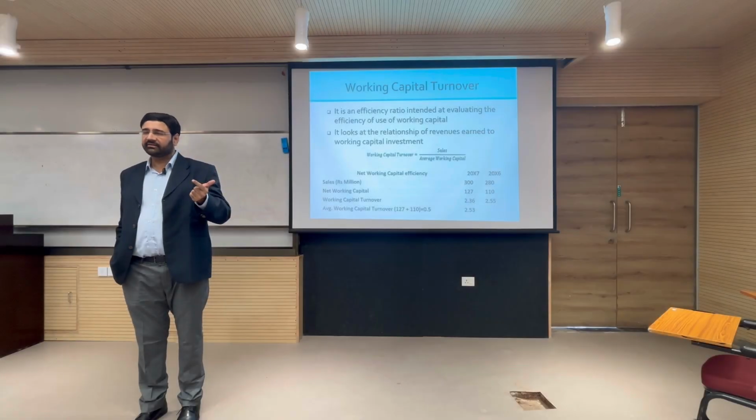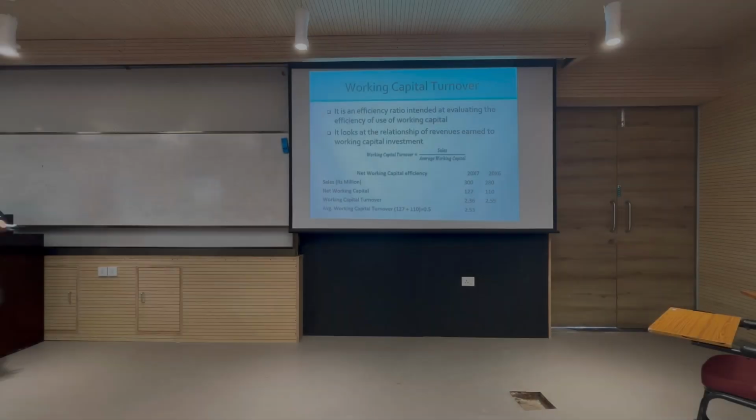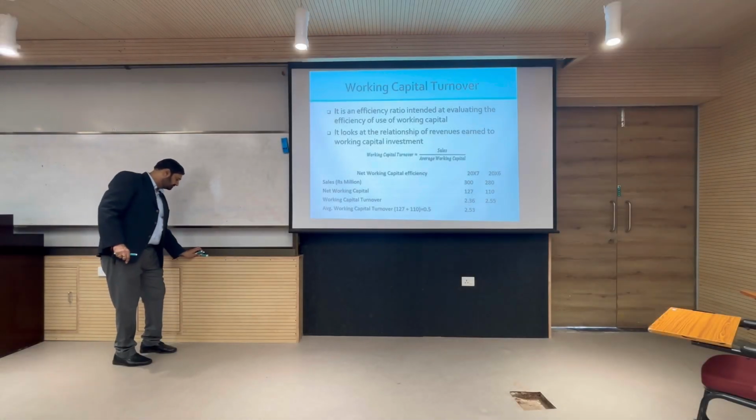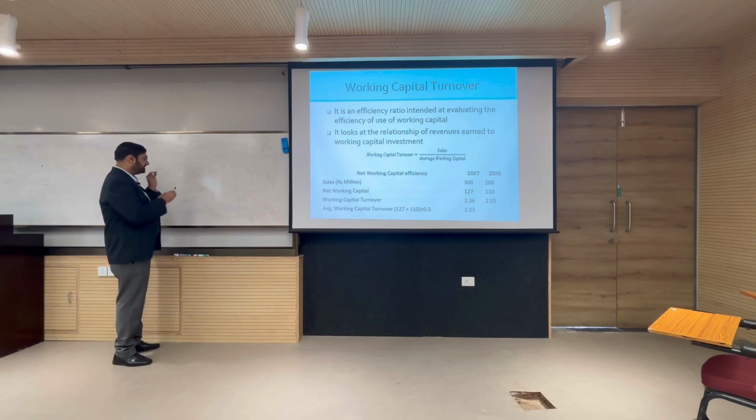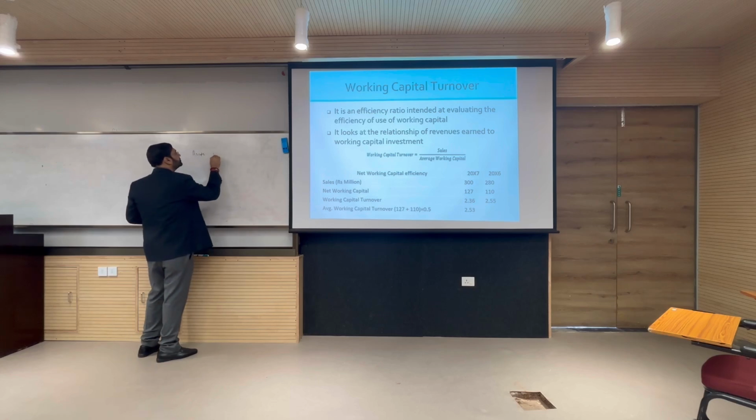In the example that we were giving yesterday, just to remind you, assets 10 crores, this is my business.